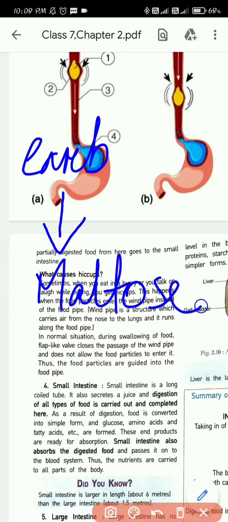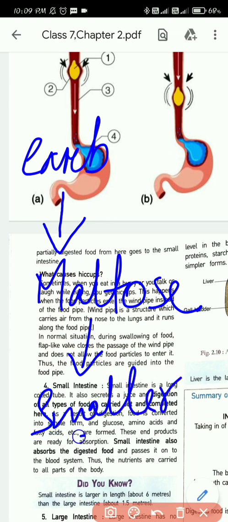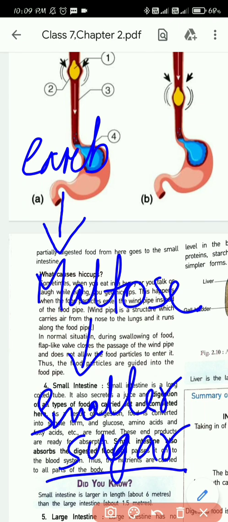Now it will be further broken down. What is maltose? Maltose means smaller sugars, that's the simplest form of sugar. So carbohydrates will be broken down into maltose.